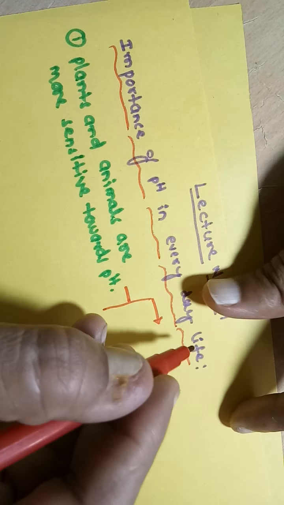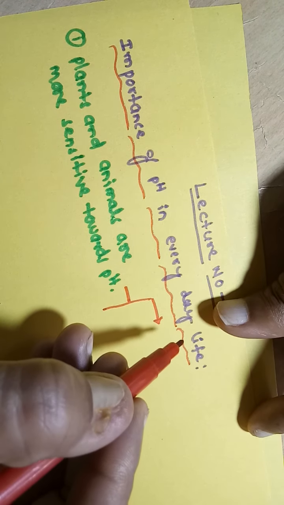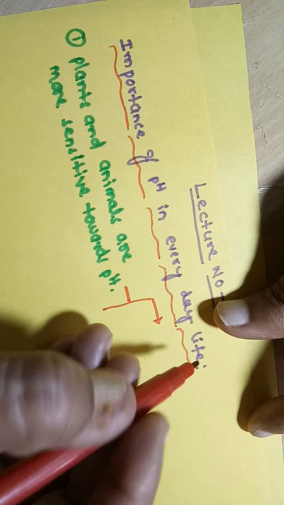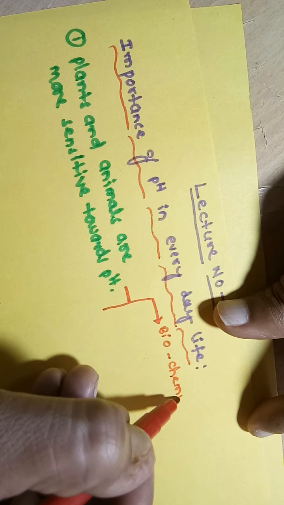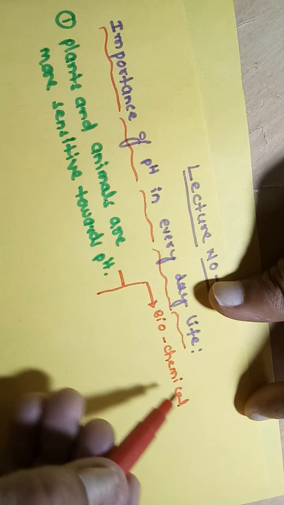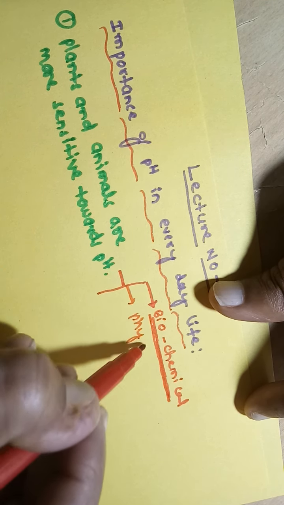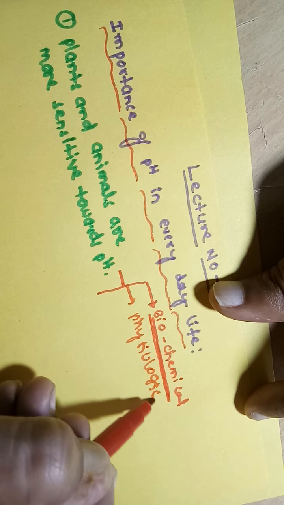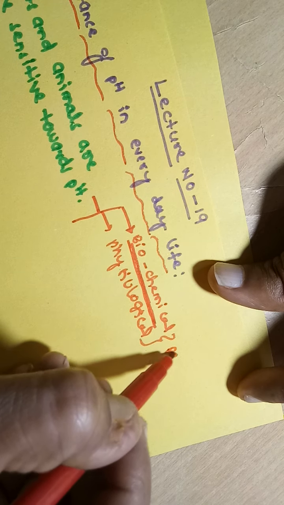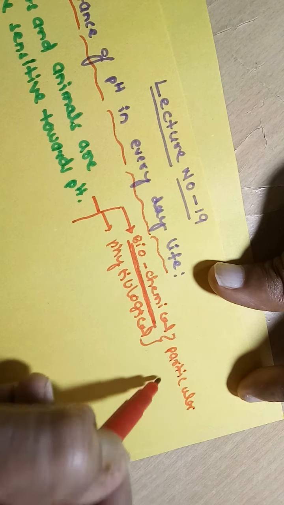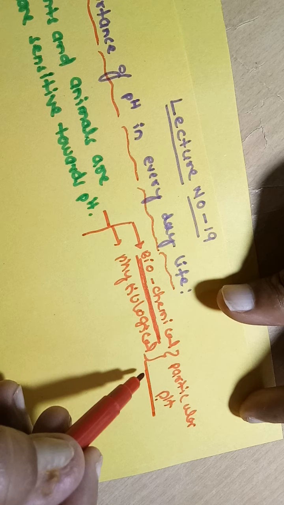If you consider plants and animals, they grow up due to water. Different biological or biochemical reactions take place in the body. Every biological, biochemical or physiological reaction takes place at a particular pH value. If the pH is changed, what will happen? That biological system will be stopped.